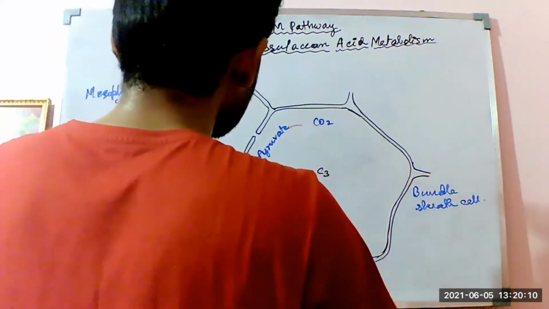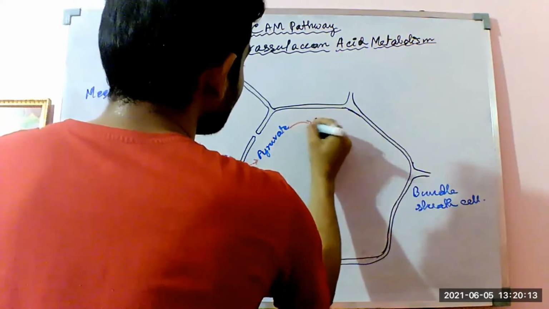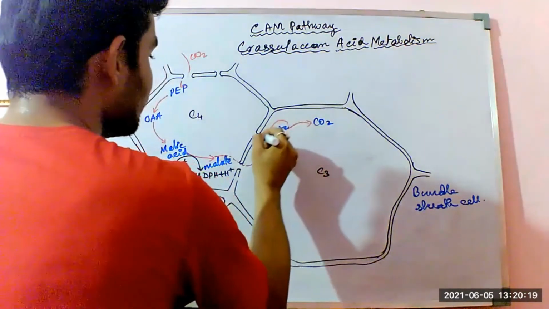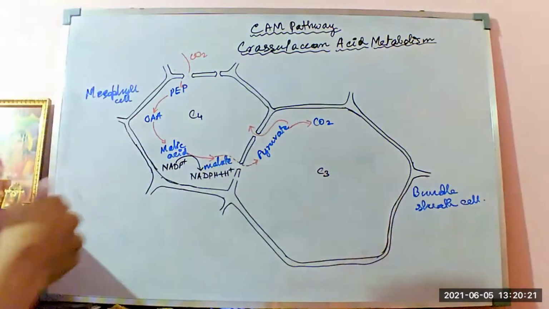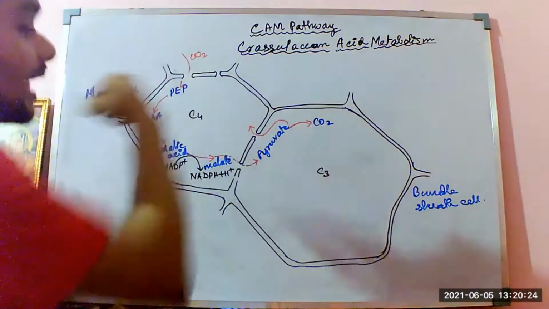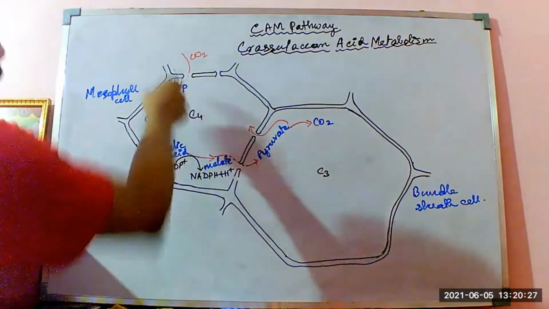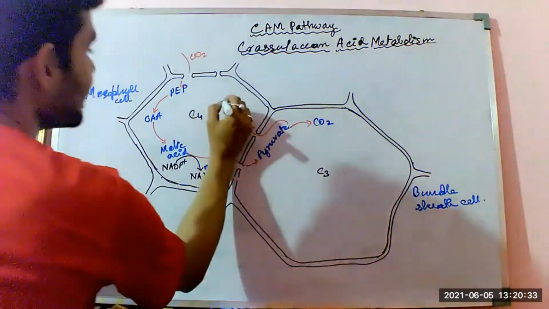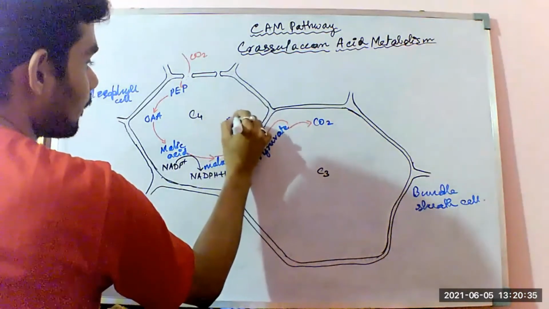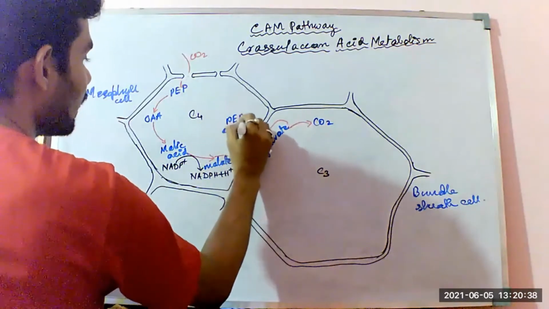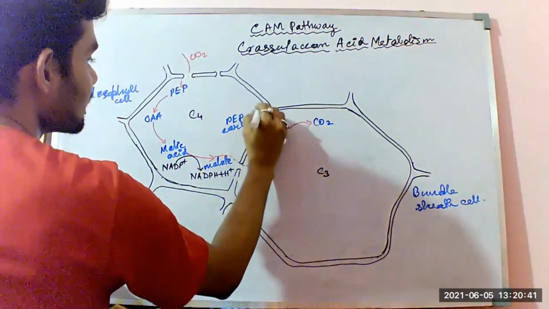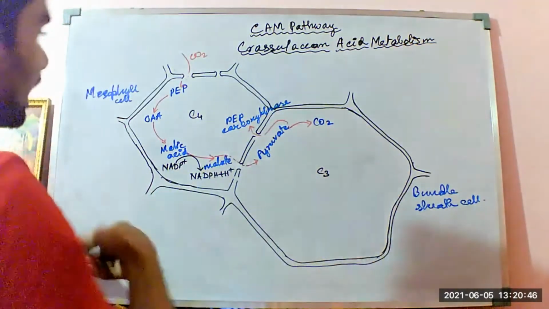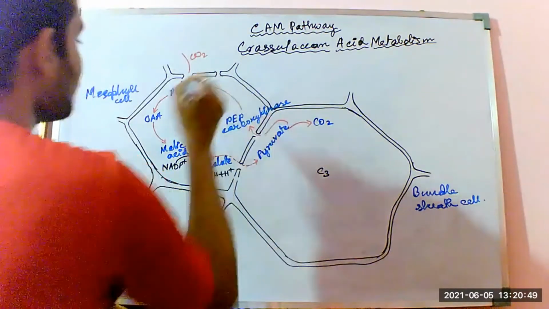That CO2 molecule is lost by the pyruvate, and the pyruvic acid itself re-enters the Hatch-Slack pathway cycle, where it is regenerated into phosphoenolpyruvate with the help of the enzyme PEP carboxykinase. With the help of this enzyme, this pyruvate again gets converted into the stable compound phosphoenolpyruvate.